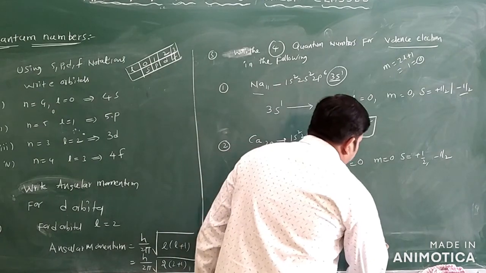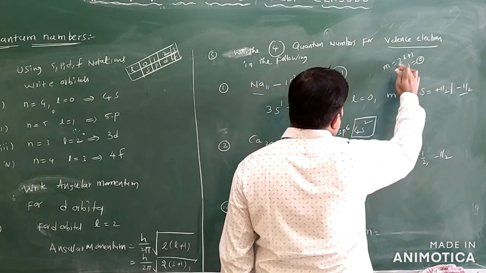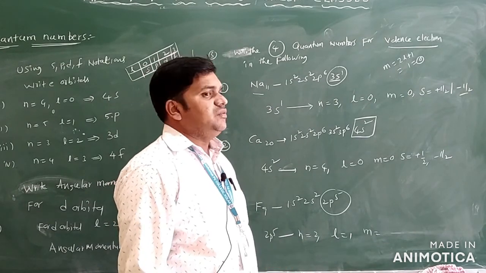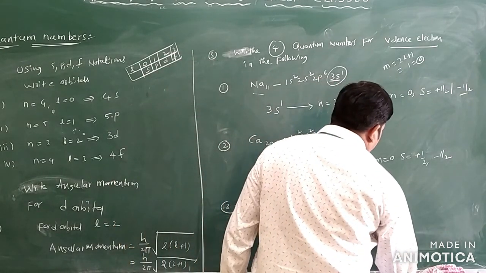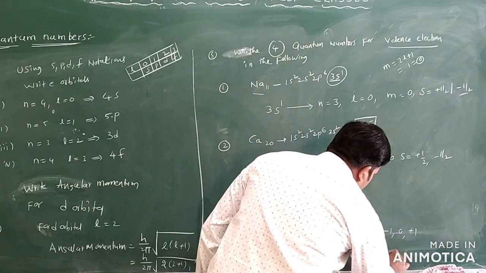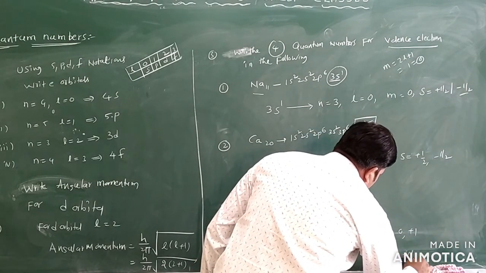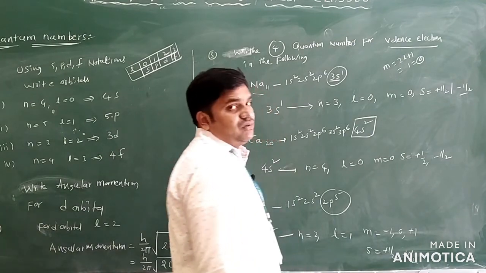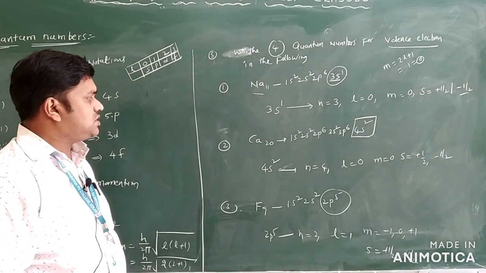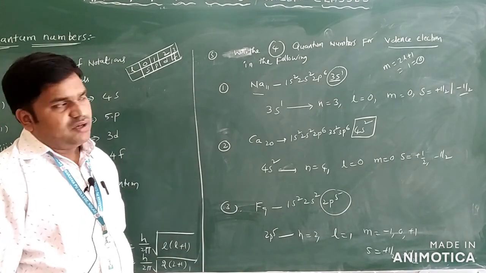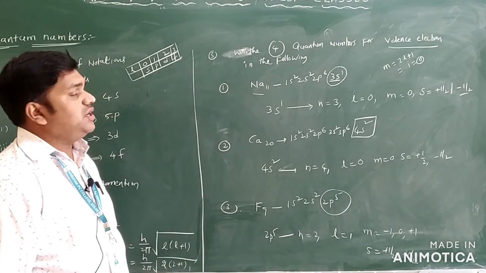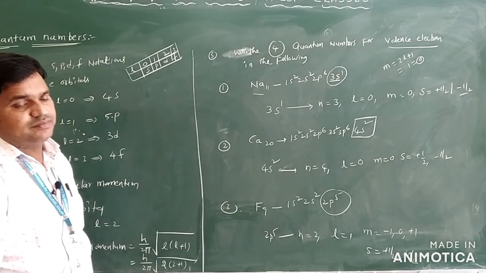Now m: the formula is 2l plus 1, 2 into 1 plus 1, so 3 values: minus 1, 0 and plus 1. s is equal to plus or minus half. In this way you have to write the quantum numbers, if the orbitals, the electronic configuration or the valence configuration is given. This is the way of writing quantum numbers.